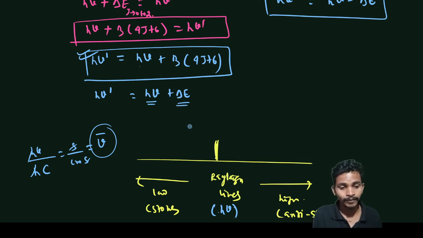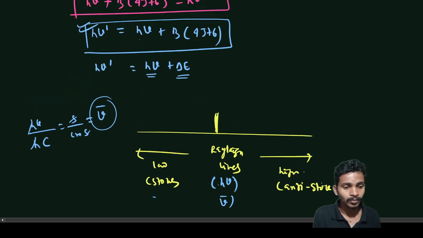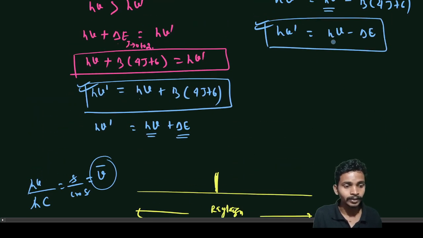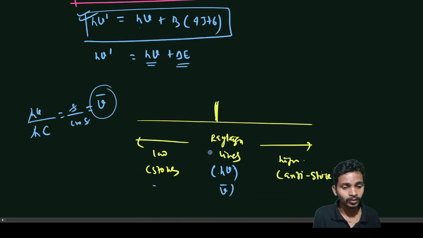So I get the high frequency, that is called anti-Stokes, and here I am subtracting this energy gap, so I am going to get Stokes.